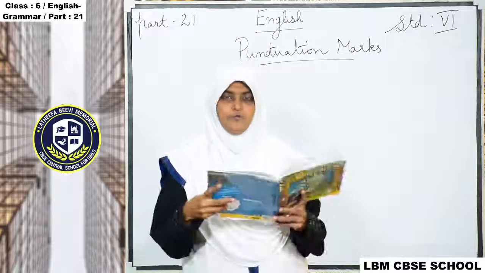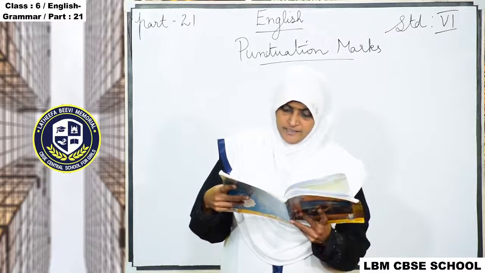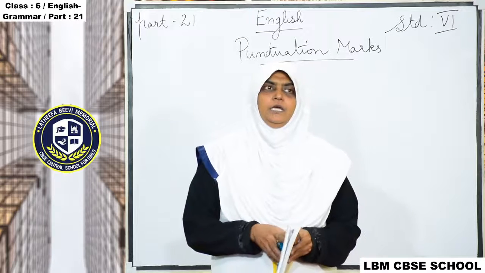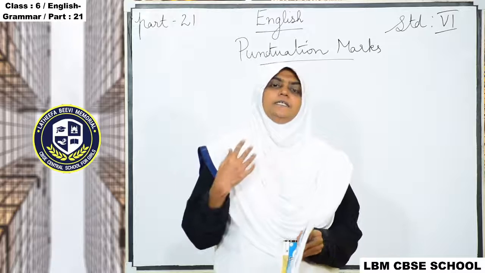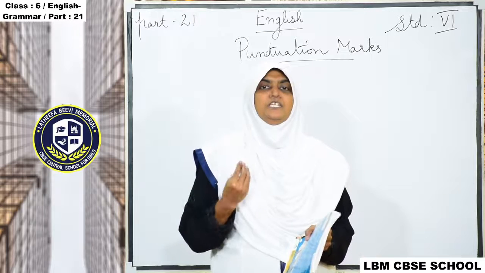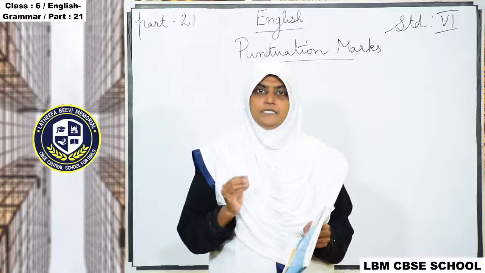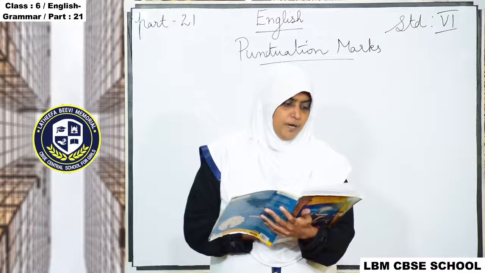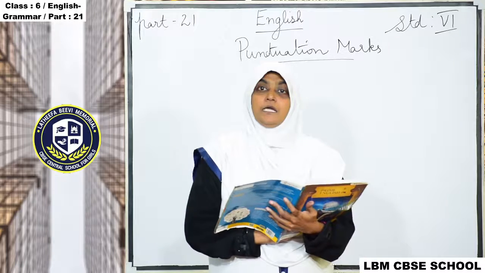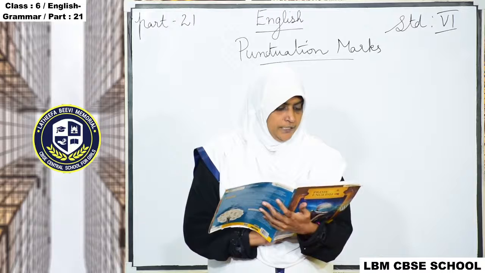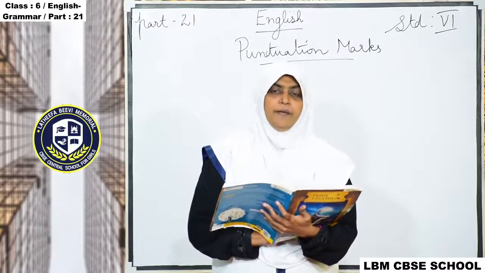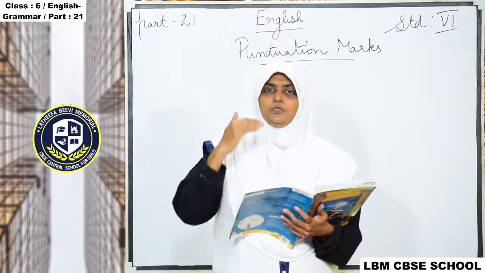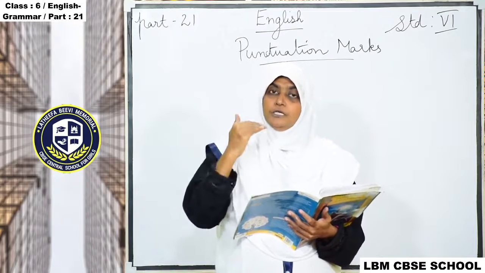So page number, all of you take page number 77. Very important topic. When we are reading a sentence, writing a sentence, we need punctuation marks, isn't it? So now we are going to see in a detailed way about punctuation marks, and then comma, colon, and then independent clause and dependent clause. It comes one after another. So we are going to learn step by step.